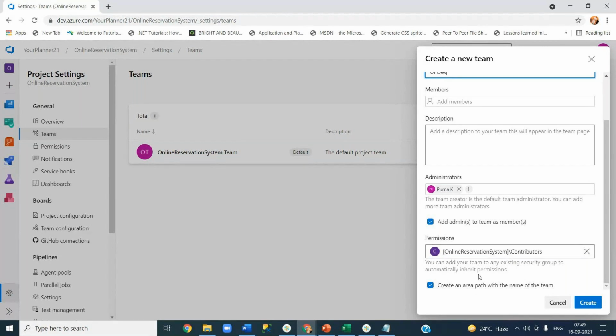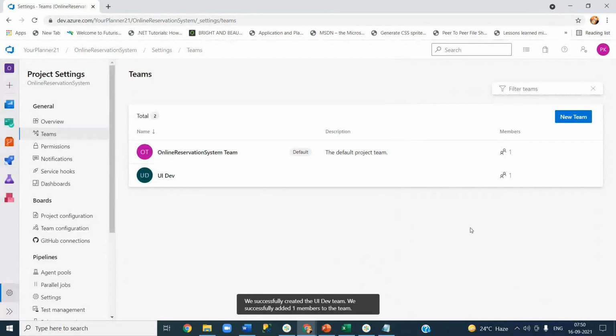Okay, let's go and create it. So now you created a team, and indirectly it created an area as well. I will show you where those areas will appear. Okay, let's go and create one more team.